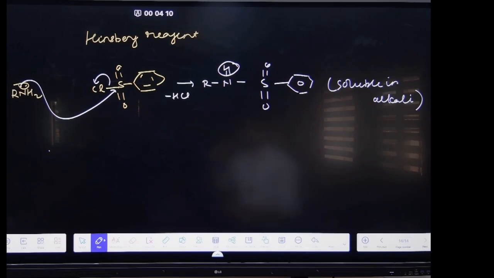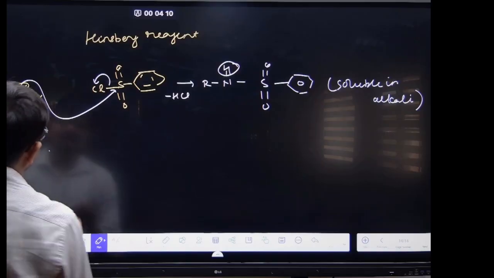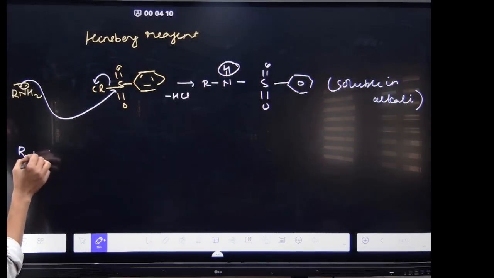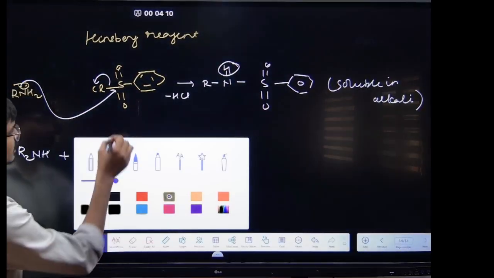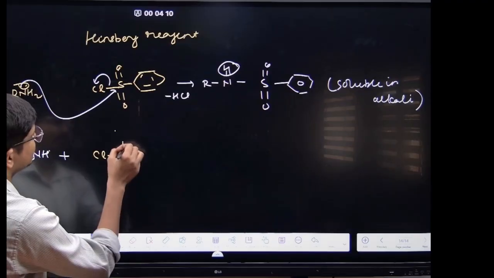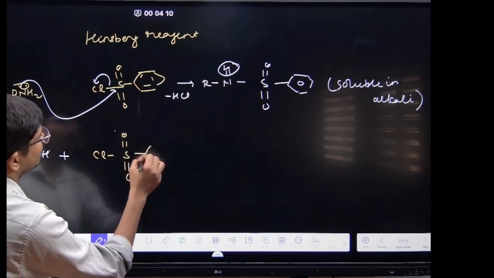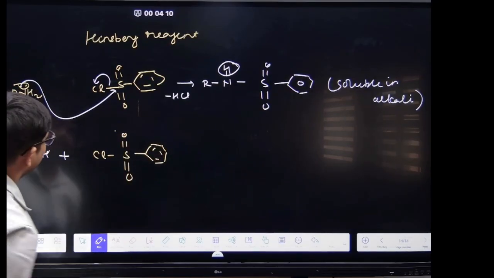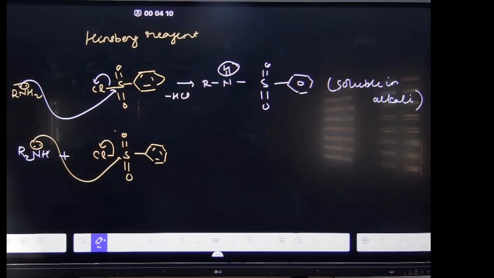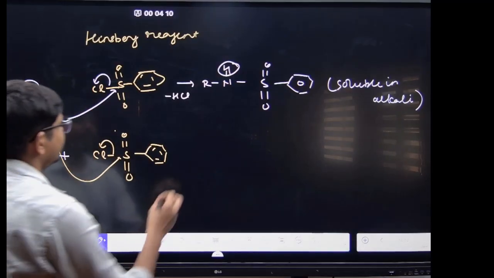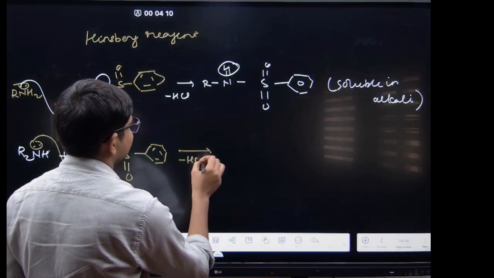Now coming to the secondary amines. R2NH is attacking the Hinsberg reagent, Cl, S double bond O, and this one. This will attack here and this will move out, so it will be forming minus HCl.